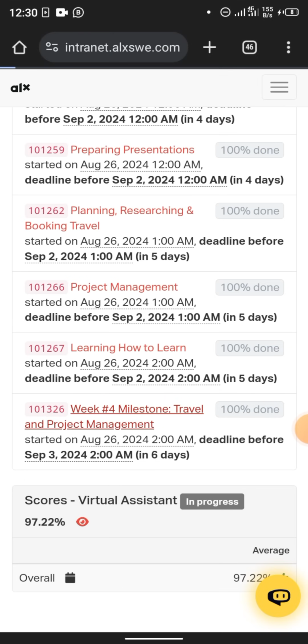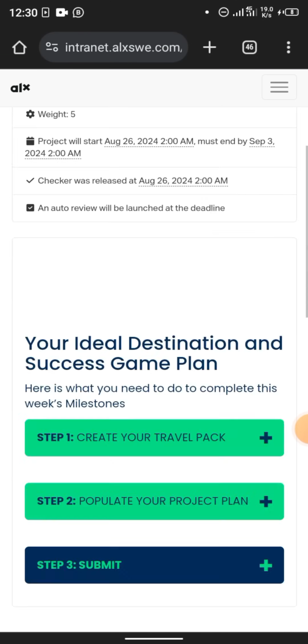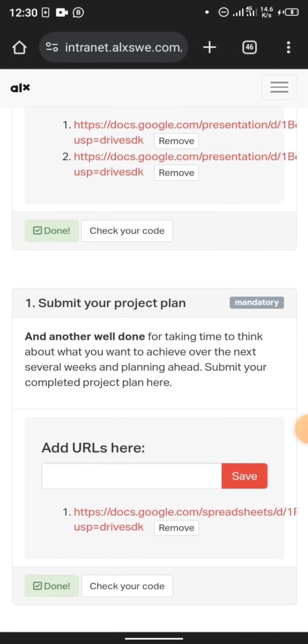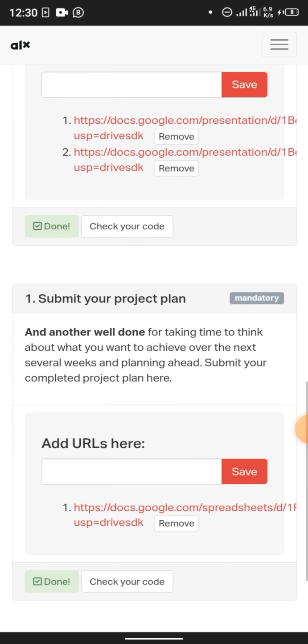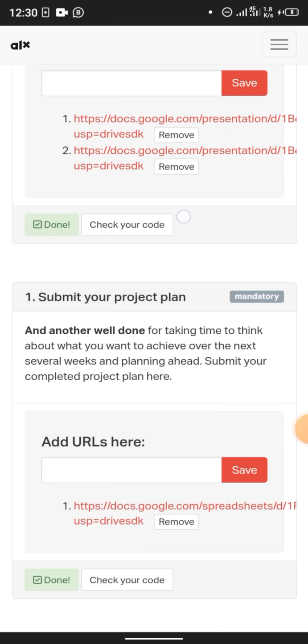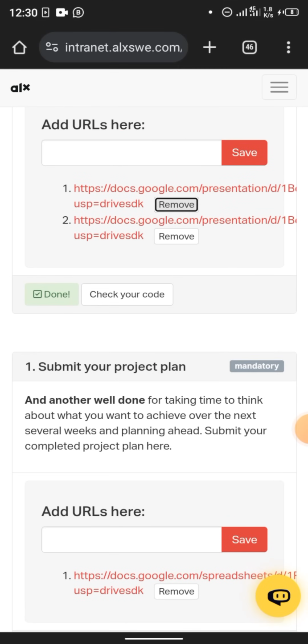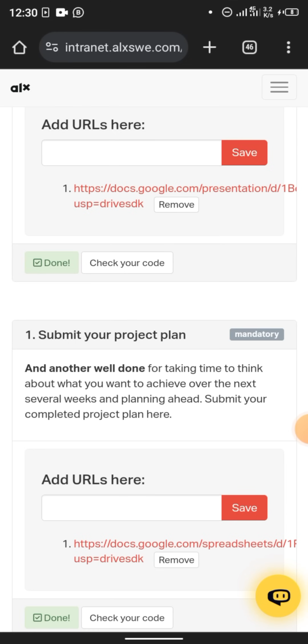let me show you again. Make sure you are clicking it. Make sure you are clicking this done. Make sure you click it, okay? Make sure you click it. After, okay, see, it's double. Let me just remove one. Great. And that's it. You're already done with your week 4 milestone. There's nothing really hard about this. I've made it very, very easy for you now.